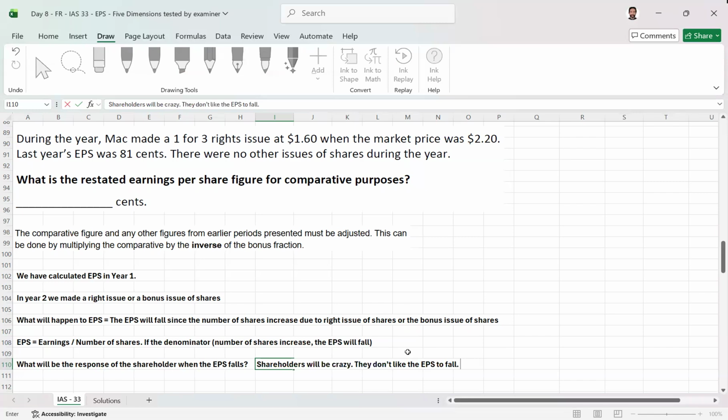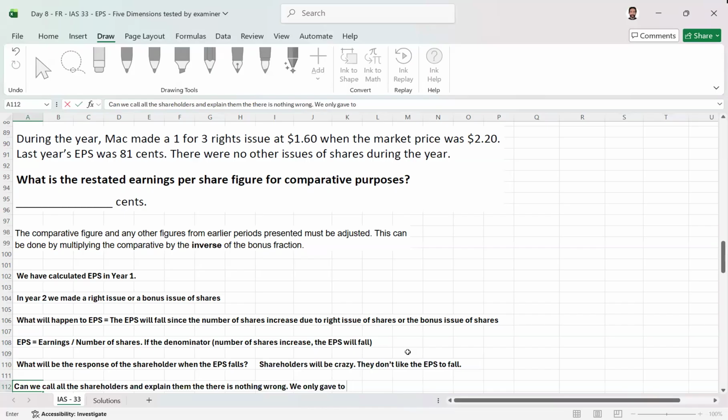So what are we going to do? Can we call all the shareholders and explain to them that there is nothing wrong? We only gave you shares at a lower price, that is a right issue.